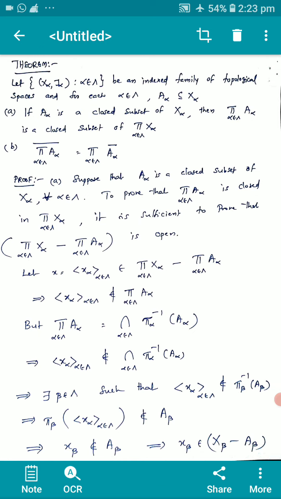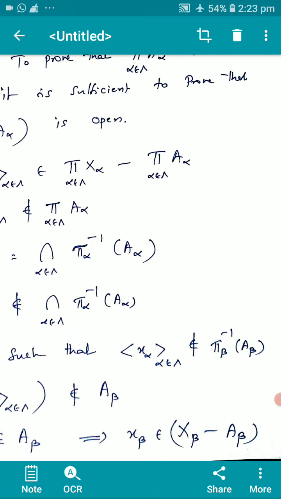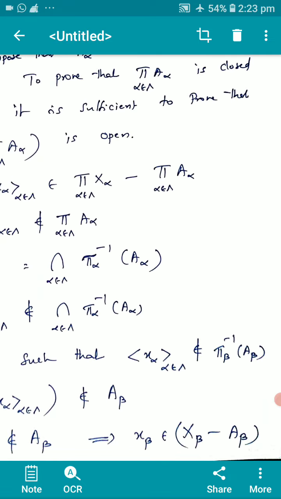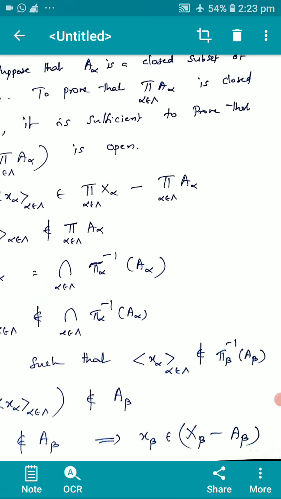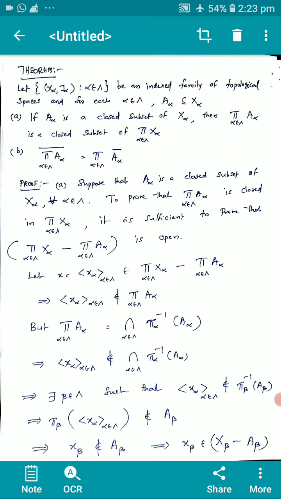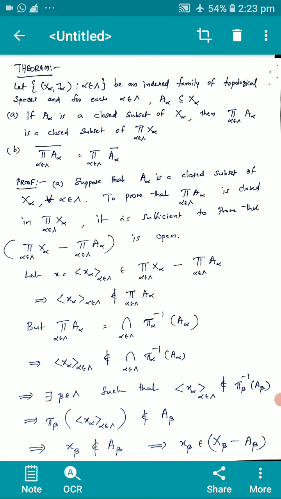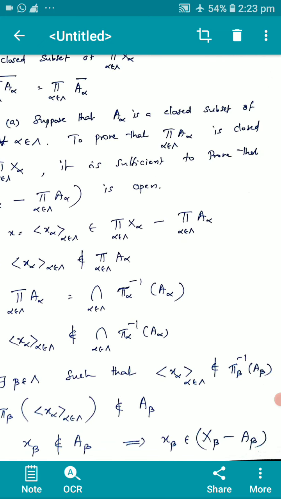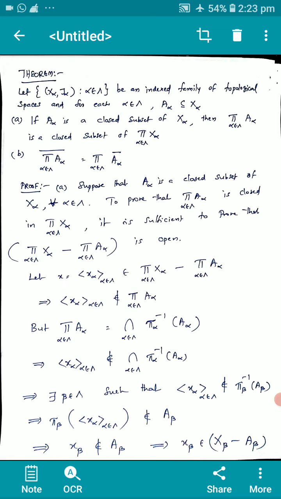This implies there exists β in the index set such that x is not an element of π_β inverse of A_β. Therefore, π_β of x is not an element of A_β. This implies x_β is not in A_β, which implies x_β is an element of X_β minus A_β.